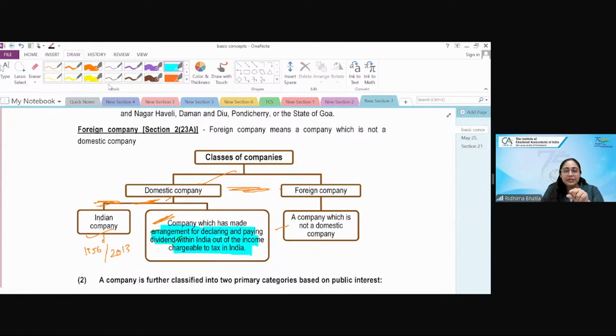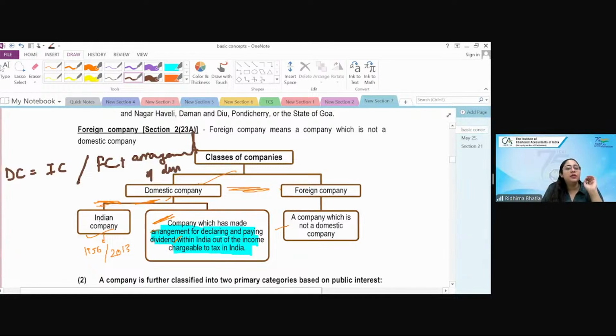So, a domestic company will have an Indian company in it, or it will have a foreign company making arrangements of dividend paying and declaring in India. Then that foreign company will also be called a domestic company. Okay? Sorted? Clear? Class of company clear?